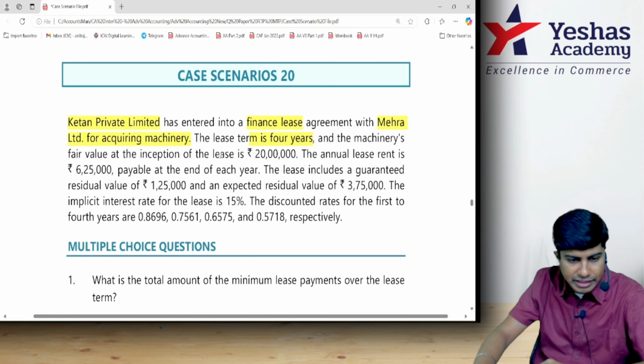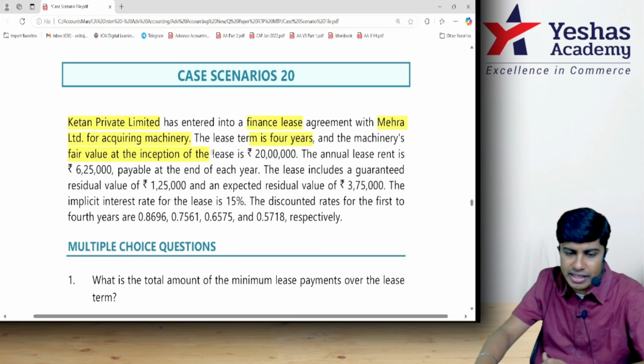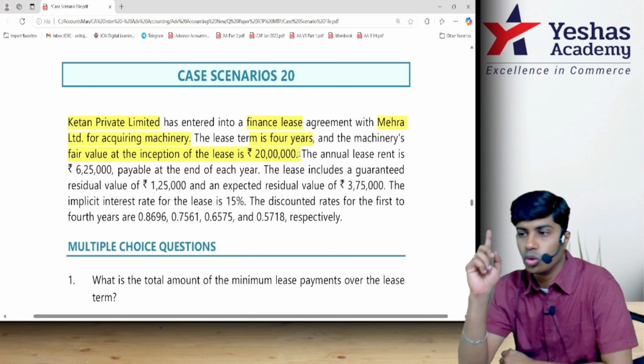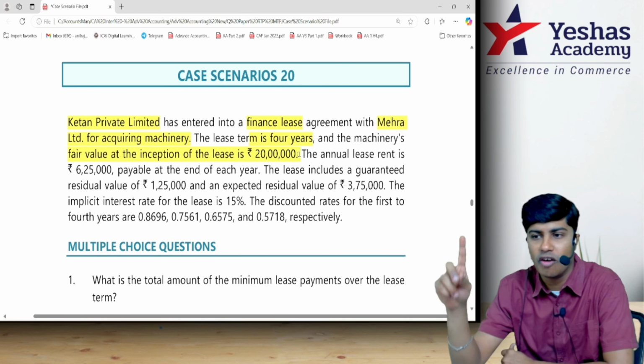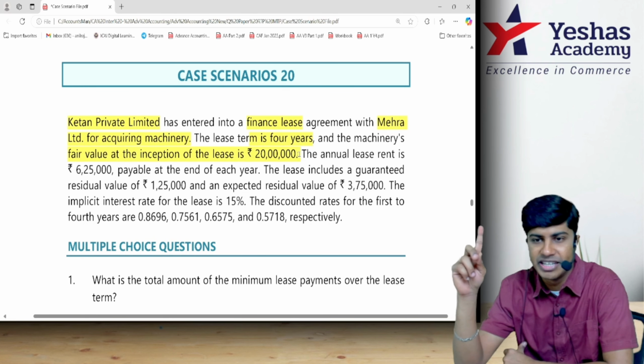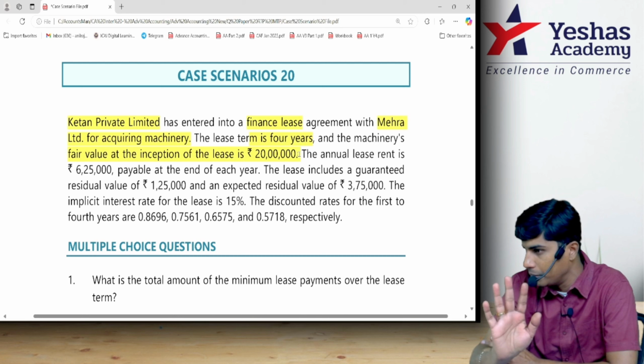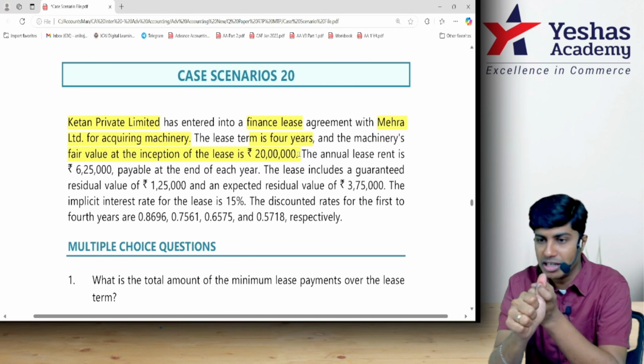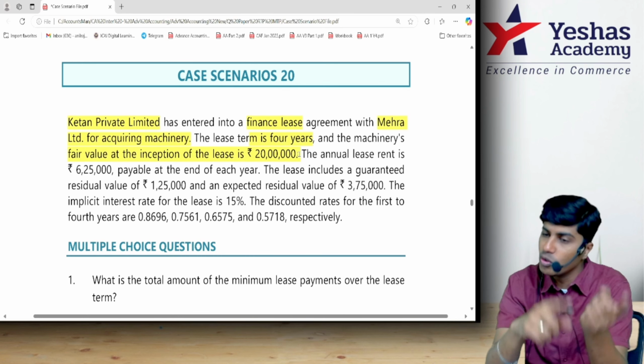Reading further, they've told that the fair value of the asset at the inception of the lease is 20 lakhs. What will we do with this? If in case they don't give you the present value of minimum lease payments, fair value will be assumed to be equal to cost and equal to the present value of MLP. Right now we don't know. We'll keep it pending.